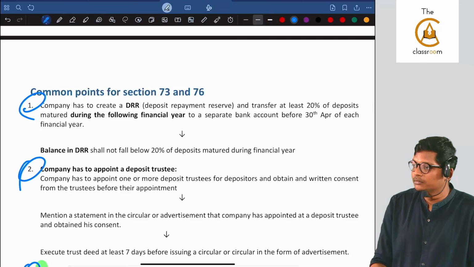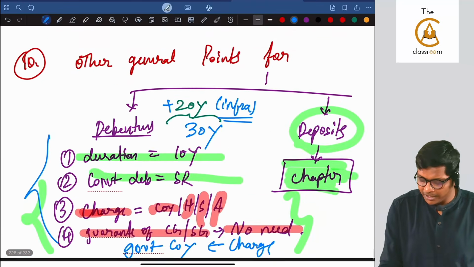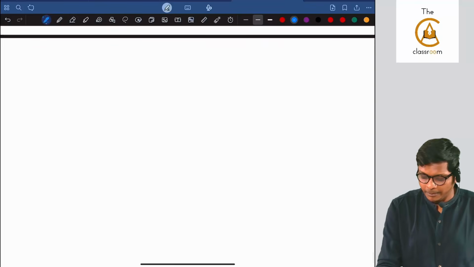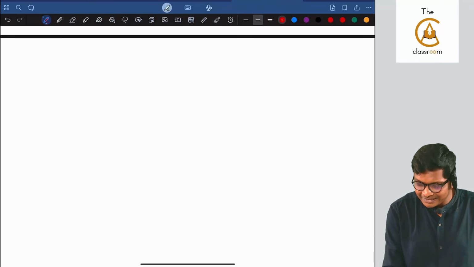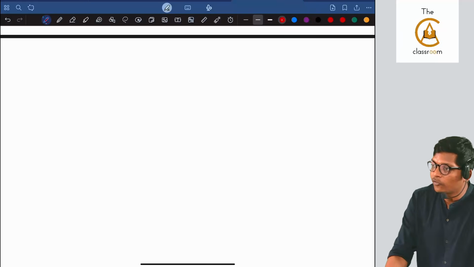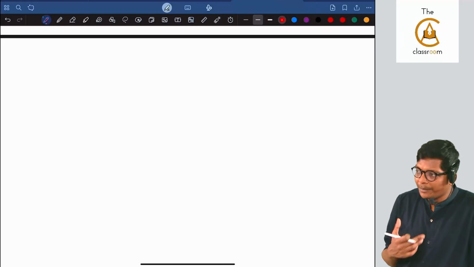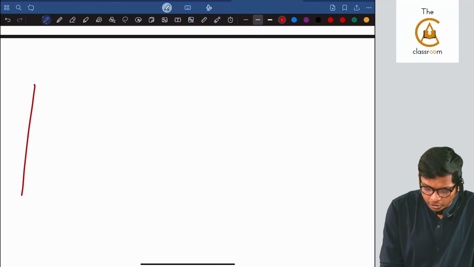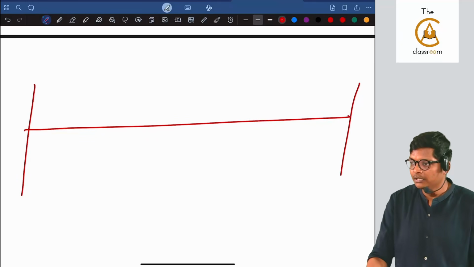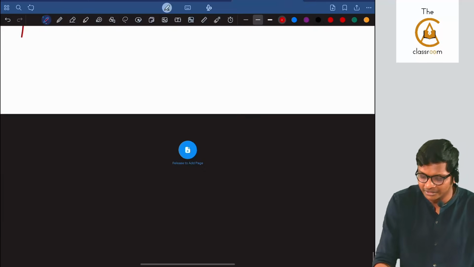DRR is pending. The logic of DRR. See, the logic of DRR may not be tested in the exam, but we never know. In one exam in the old syllabus, they asked the accounting for DRR. And because it is in CA Foundation, they may ask. So I am not going to go fully into detail, but at least let me tell you what is DRR.